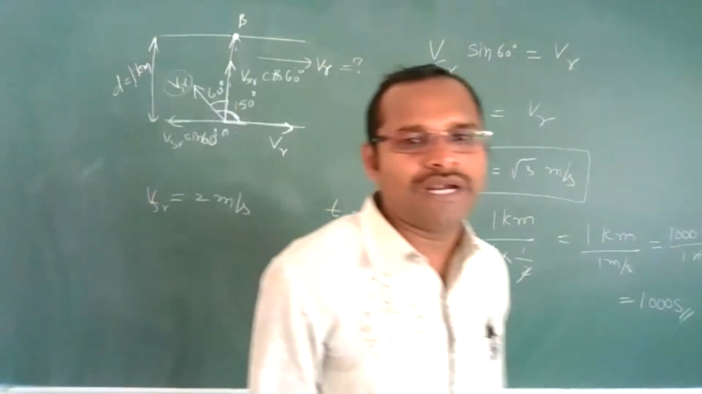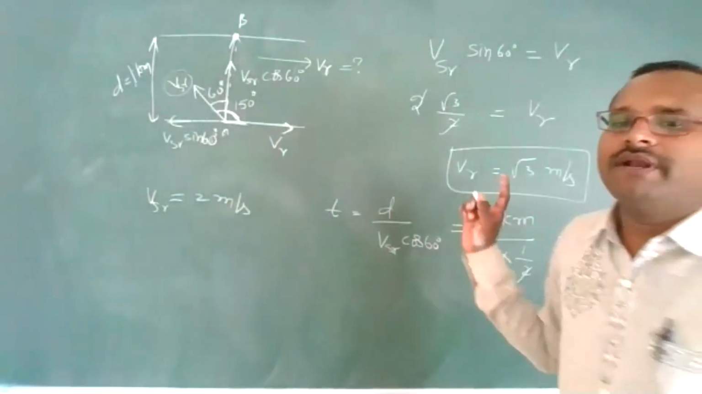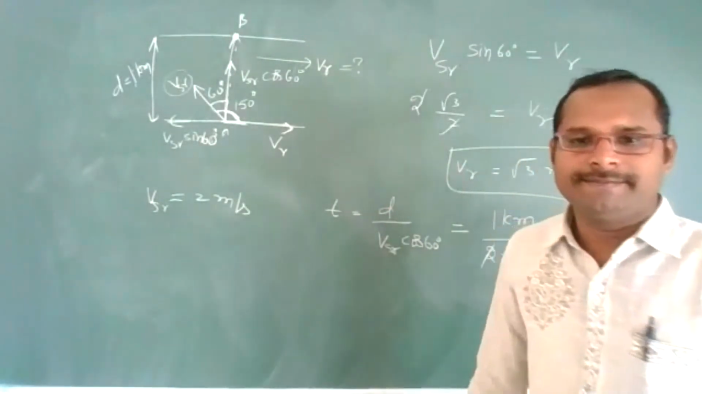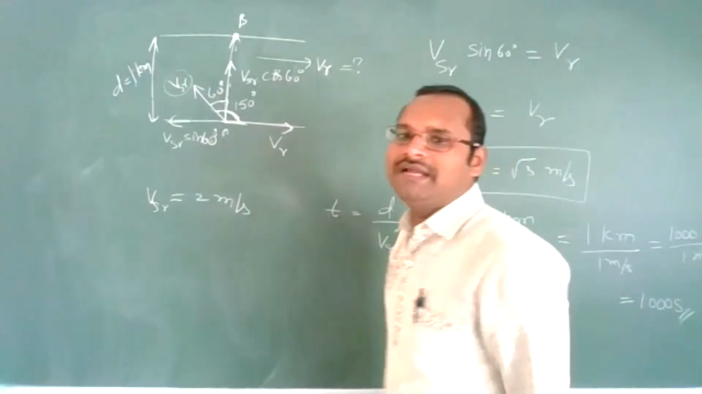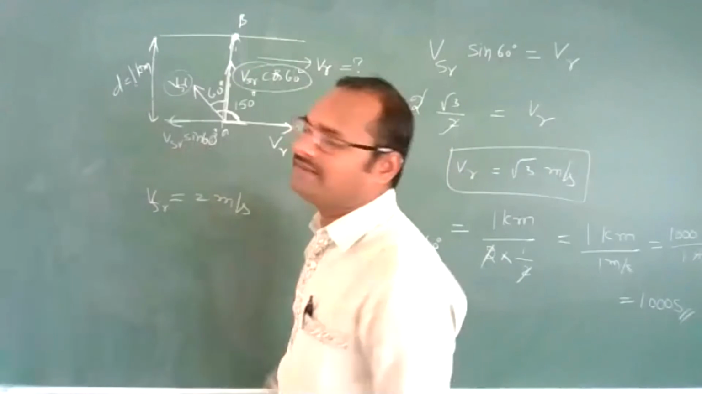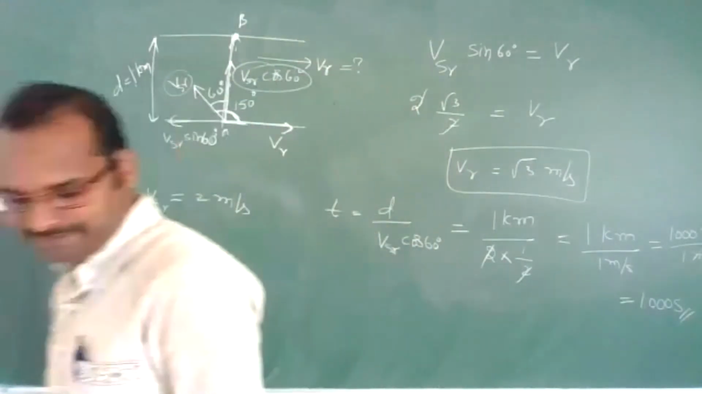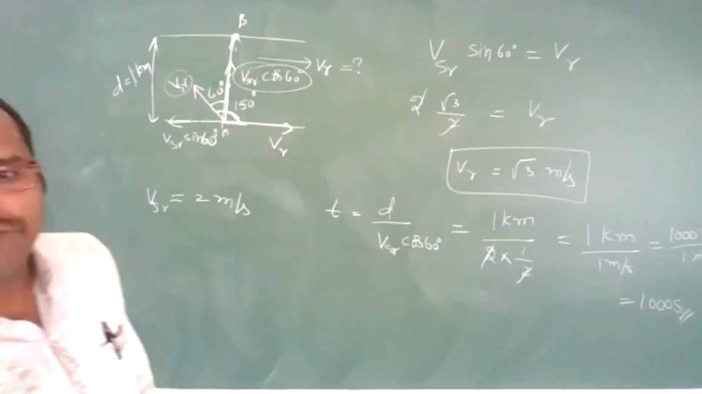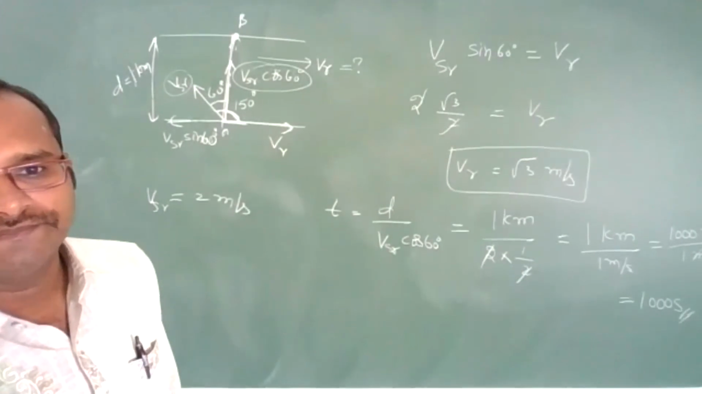Students, did you understand what I am doing? Same concept, whatever I have told you, that concept only I am applying. So if you want to find the time, you need to divide vertical displacement by vertical velocity. You will get the answer. Good, you are understanding. Now, let us take one more problem.